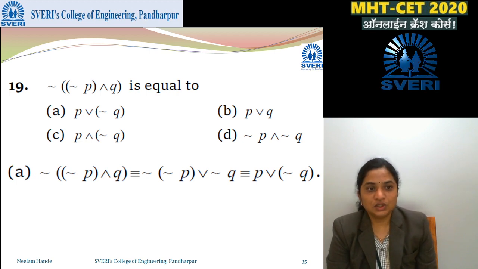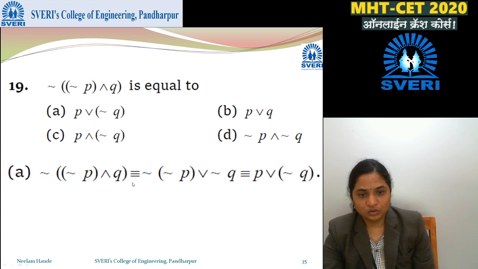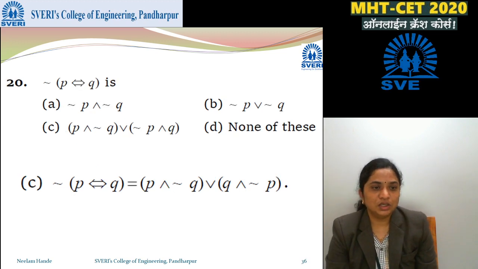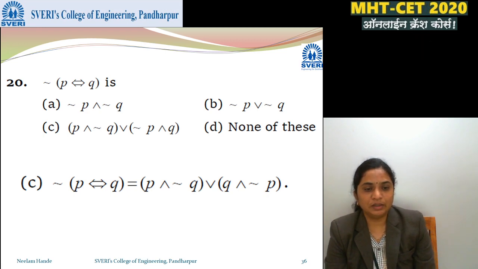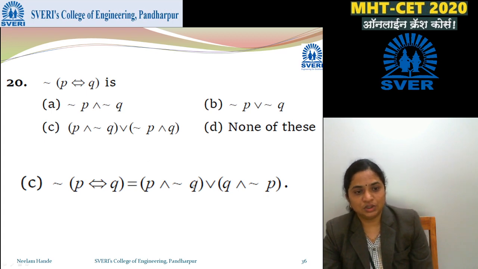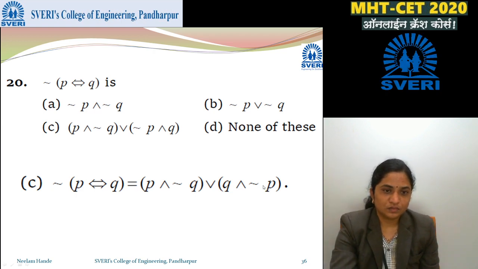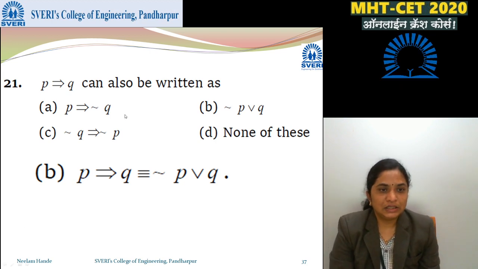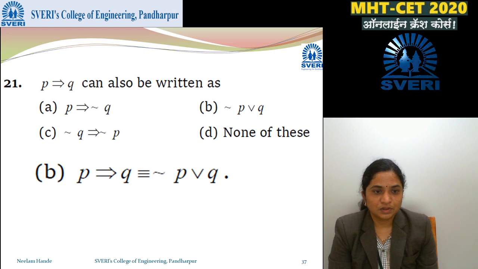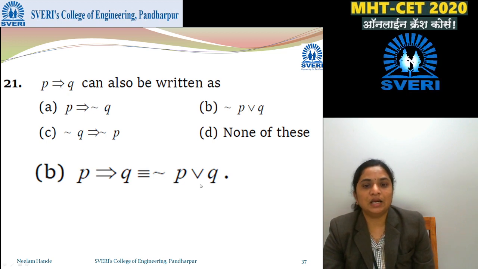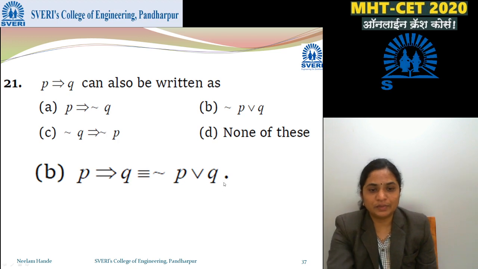Next, negation of (negation P and Q): negation of 'and' will be 'or' and the negation will go to both the terms, so P or negation Q, that is option C. Next, negation of (P double implication Q) is, we know the formula of double implication: P and negation Q, or Q and negation P, option C. P implies Q can also be written in another way as negation P or Q. We have seen already, this is the standard definition.